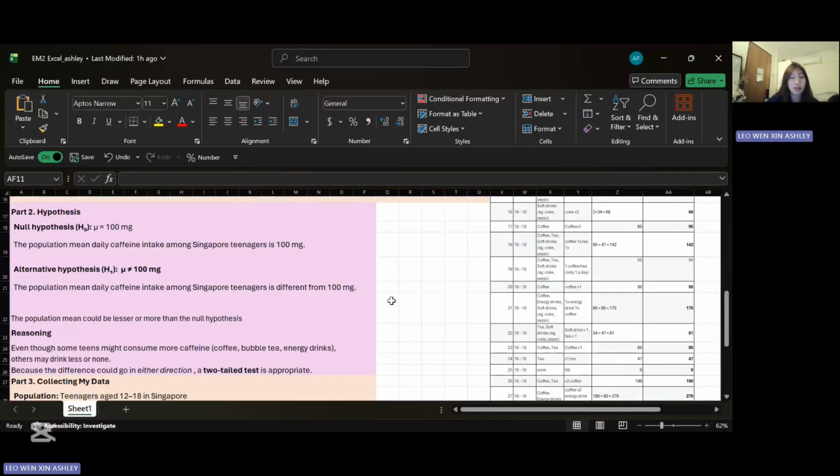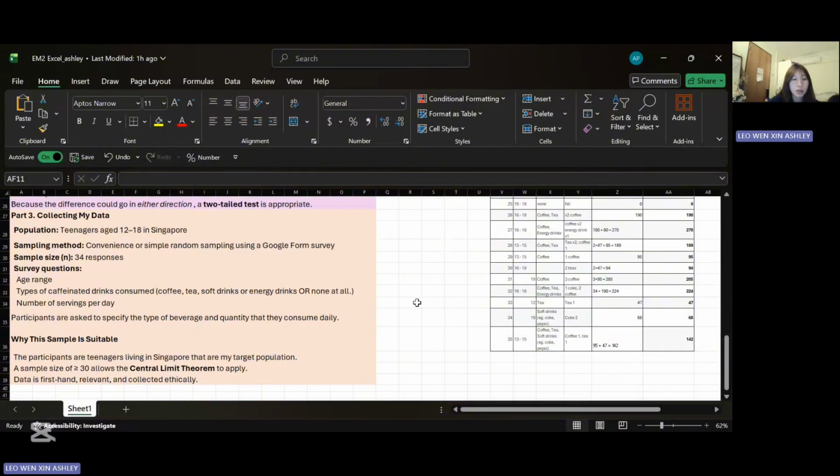So, my hypothesis. My null hypothesis is that the caffeine intake equals 100 milligrams. The population mean daily caffeine intake among Singaporean teenagers is 100 milligrams. But my alternative hypothesis is that it does not equal 100 milligrams. The population mean daily caffeine intake among Singaporean teenagers is different from 100 milligrams, meaning it could be less or more than the null hypothesis. Reasoning. Even though some teenagers may consume more caffeine through coffee, bubble tea, or energy drinks, others may drink less or none at all. Because the difference could go in either direction, a two-tailed test is appropriate.